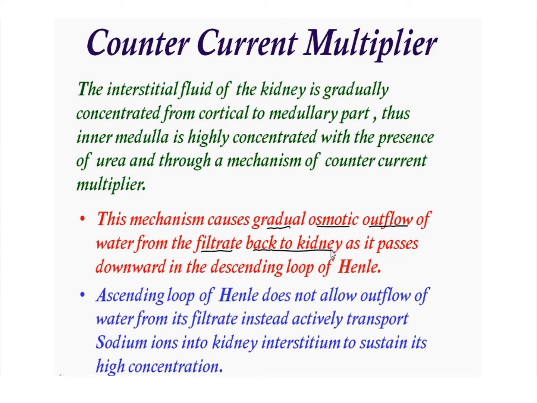Countercurrent multiplier. The interstitial fluid of the kidney is gradually concentrated from the cortical to the medullary part. Thus, the inner medulla is highly concentrated with the presence of urea, through a mechanism of countercurrent multiplier. This mechanism causes gradual osmotic outflow of water from the filtrate back to the kidney as it passes downward in the descending loop of Henle. The ascending loop of Henle does not allow the outflow of water from its filtrate. Instead, it actively transports sodium ions into the kidney interstitium to sustain its high concentration.